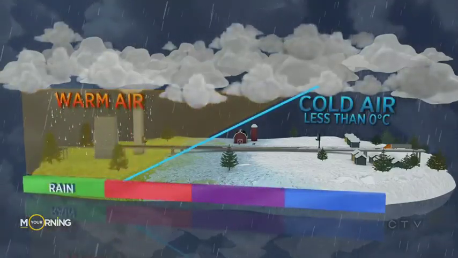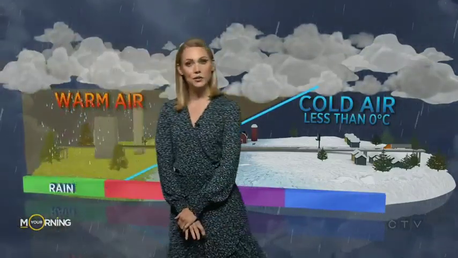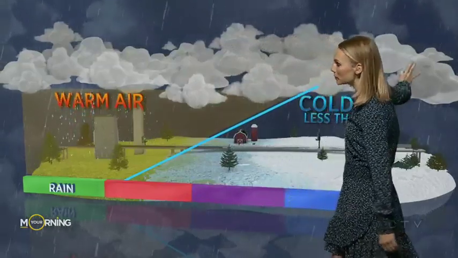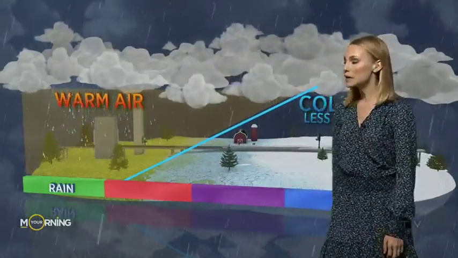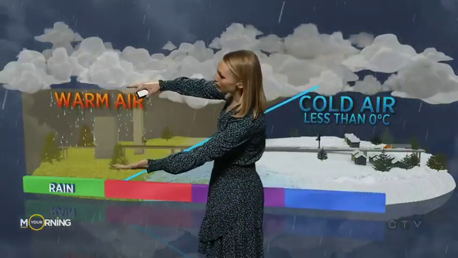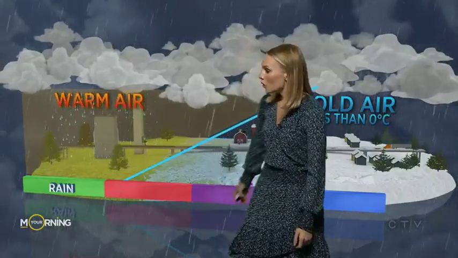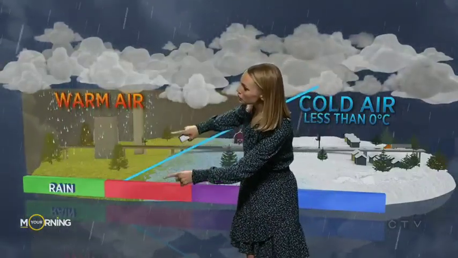Now, if we have warm air versus cold air, this is going to impact the precipitation. Remember, temperature in our clouds is well below zero, likely minus 40 or so. If we have warm air right below the clouds, everything that falls out of the cloud that starts as an ice crystal is going to melt and reach down to the surface as rain. But what happens when cold air begins to invade? Cold air settles right along the surface and pushes warm air up.